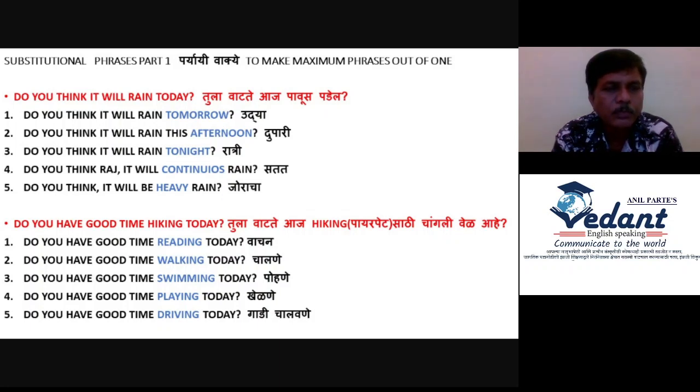So on the basis of one sentence we can make a minimum of 2 to 5 sentences. This is the way you have to make sentences. You can even change "do you" to "are you". Are you think it will rain? Are you she will think it will rain? So we can change the number of phrases on the basis of what I have given.